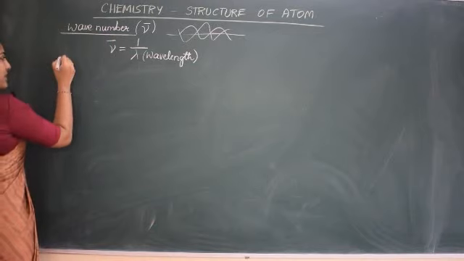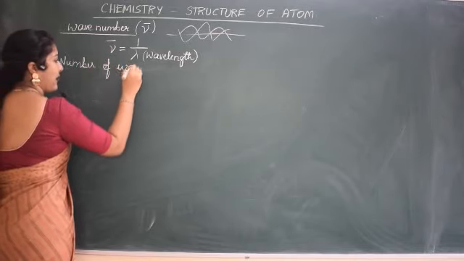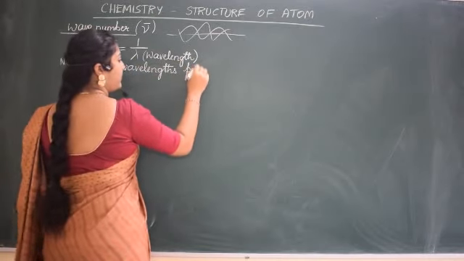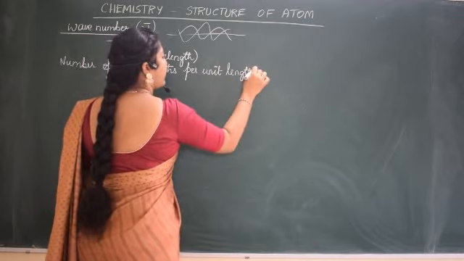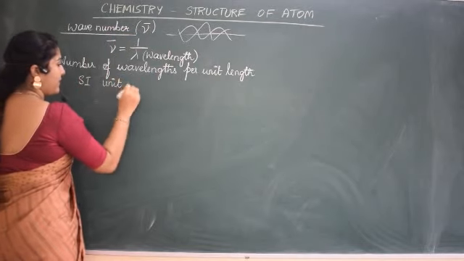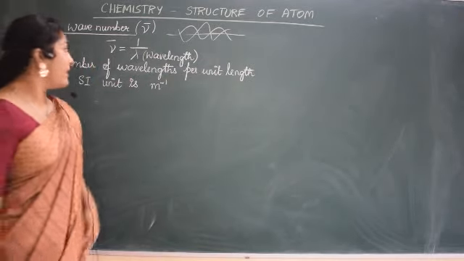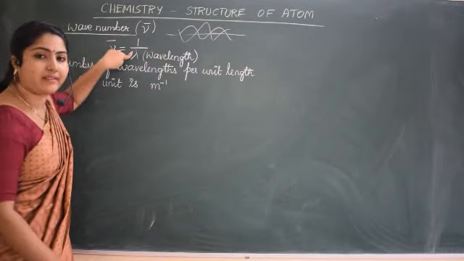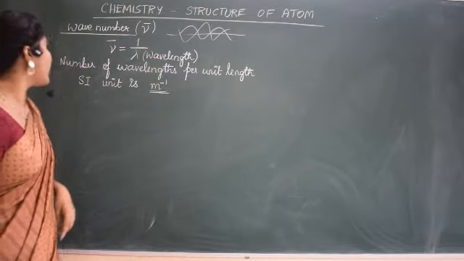The definition of wave number is the number of wavelengths per unit length, and the unit of wave number is per meter, that is, meter inverse. Why? The unit of wavelength is meter, so 1 by meter means meter inverse. This was one more term.